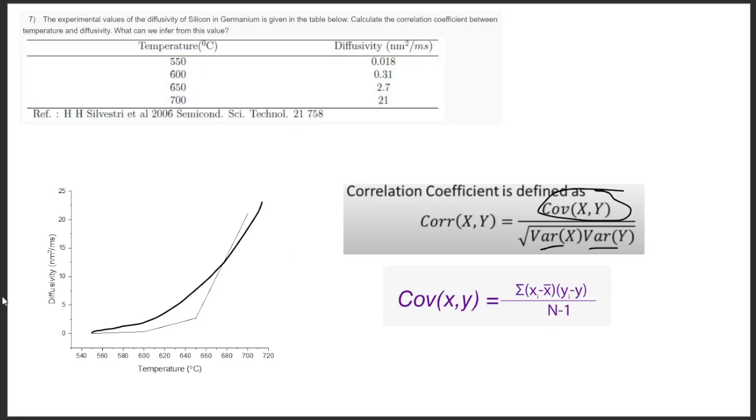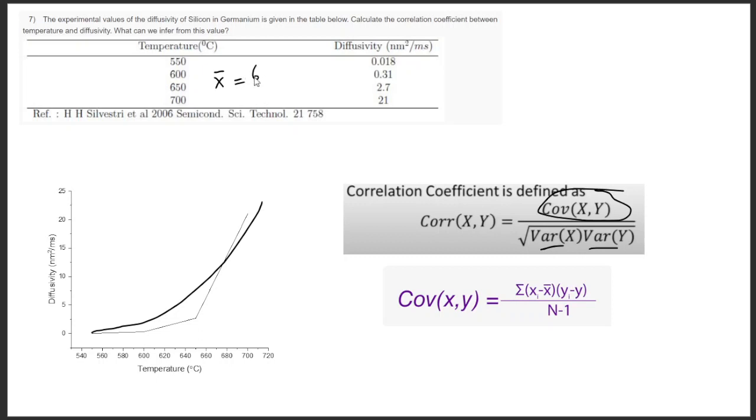For that we have the formula of covariance. Covariance of x comma y is equal to summation of x minus x bar into y minus y bar. So for the given data you can easily find x bar. It's nothing but add everything and divide by 4.